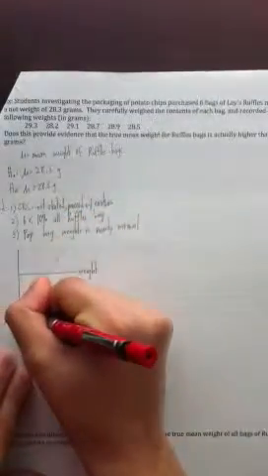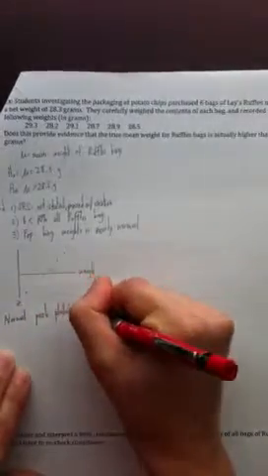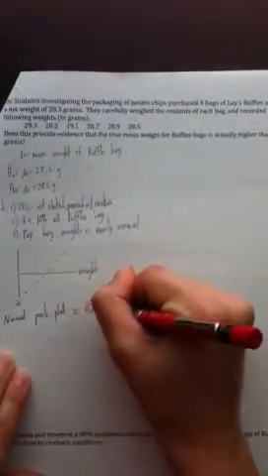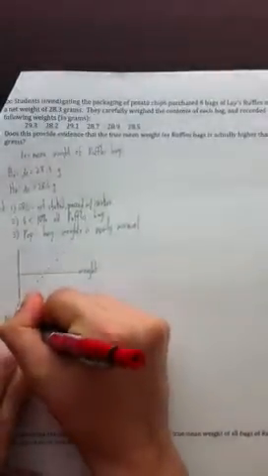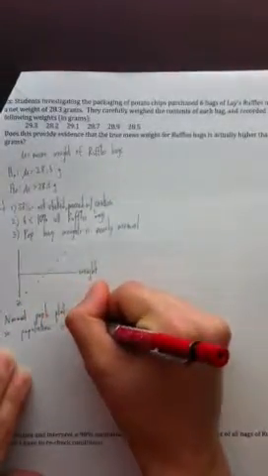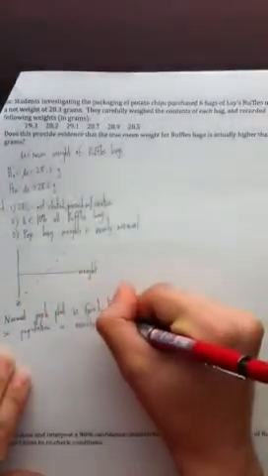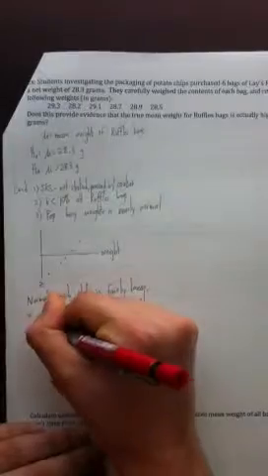So the normal probability plot is fairly linear. So the population is nearly normal. So now we are going to proceed and perform a one sample t-test.